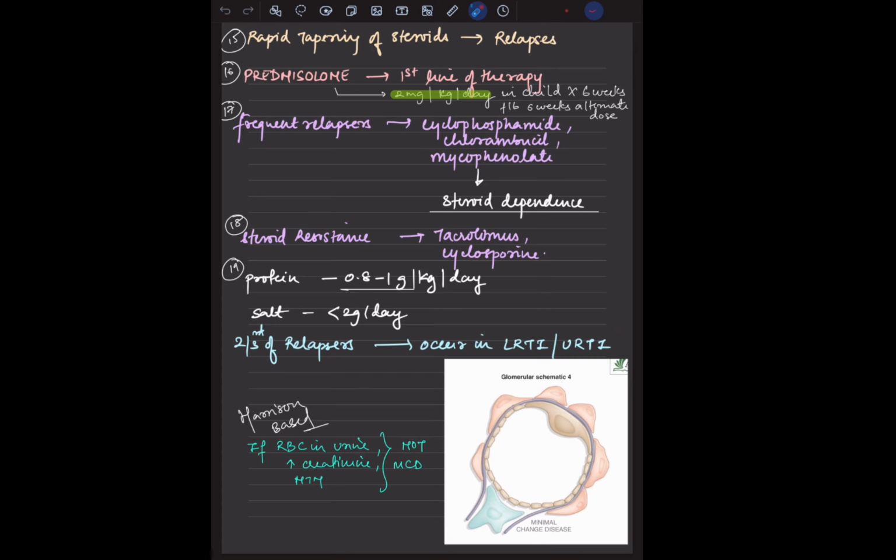Now, what we have read in Harrison is that if there is RBC in the urine, an increase in the creatinine, and hypertension, it is not an MCD. Whereas nephrology textbooks say that there could be hematuria and hypertension in MCD.